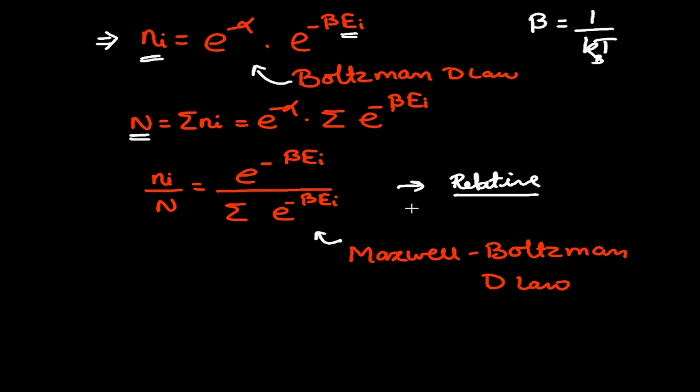This is the expression when we are considering the system to be non-degenerate. When we are considering degeneracy, we need to introduce the statistical weight factor gi. When I introduce the statistical weight factor in the numerator as well as in the denominator, this will be the expression for the Maxwell-Boltzmann distribution law for a degenerate system.